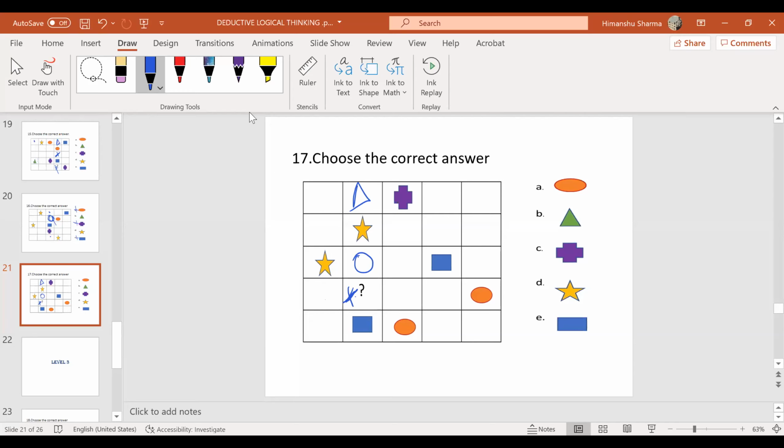Sir, I think this column is completed. That's why. No, I can put circle here. See, that is what I have told, okay? I can put circle here also. We can't put circle here, sir. Okay, yeah. We can put circle here also. So we have multiple answers. People, I want you to try this out, okay? 17th one, please try it out. We will discuss this again tomorrow, okay?